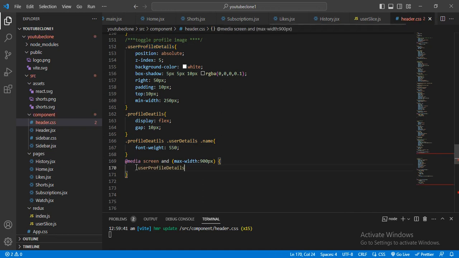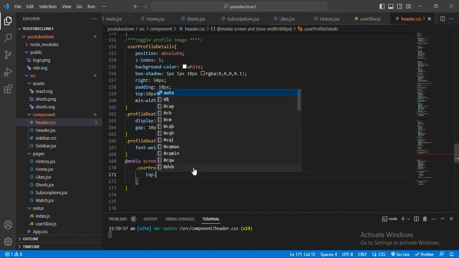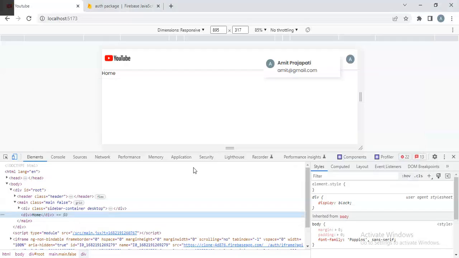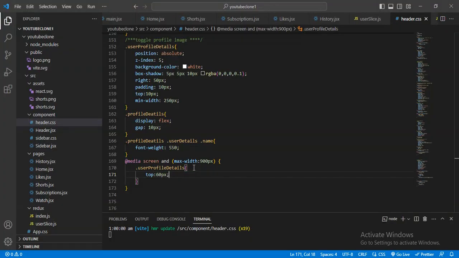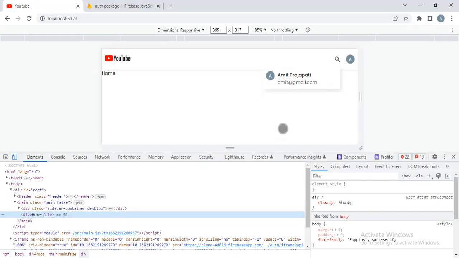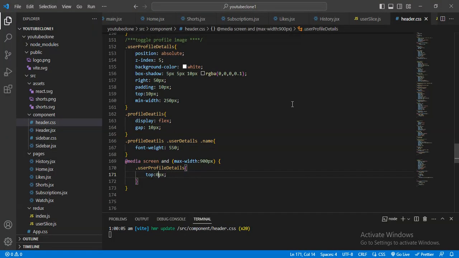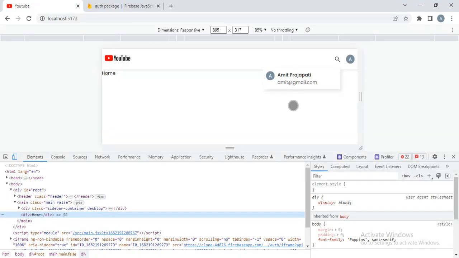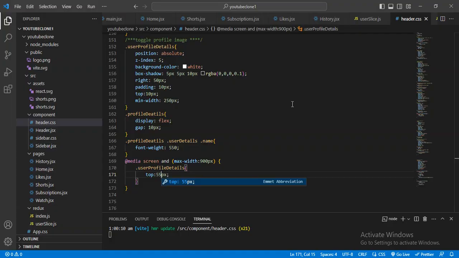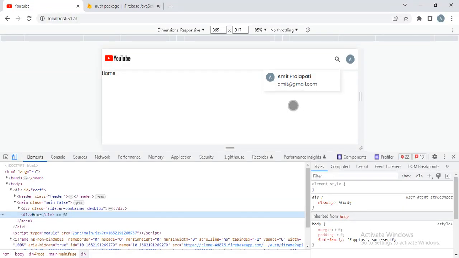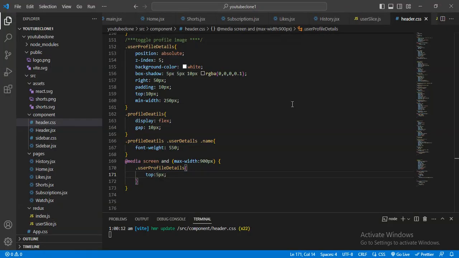When the profile is less than 900 pixel, then I want to give from the top side 60 pixel, a little bit more, 50 pixel, 53, 55, 54.